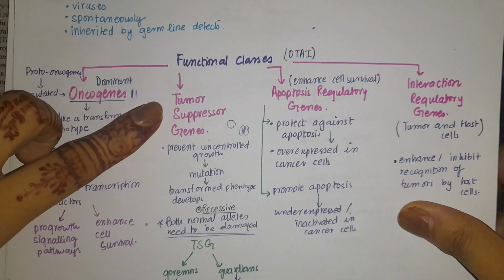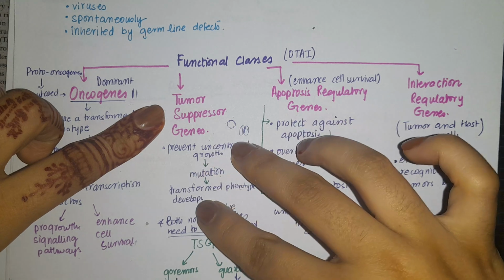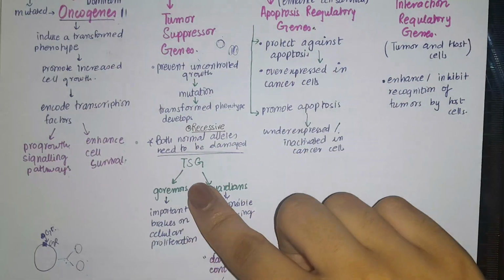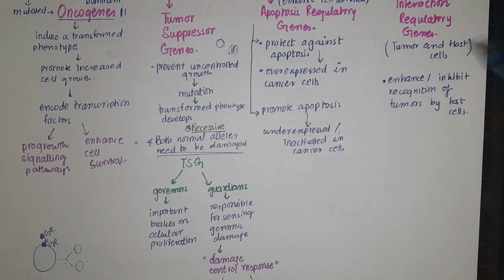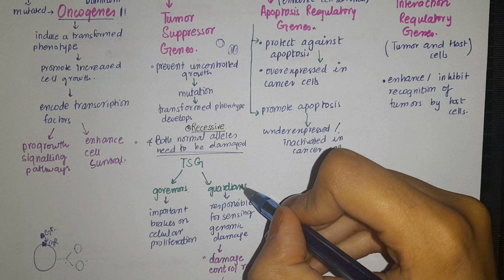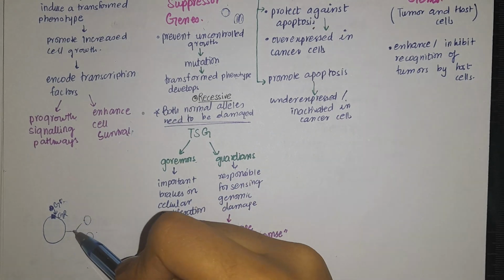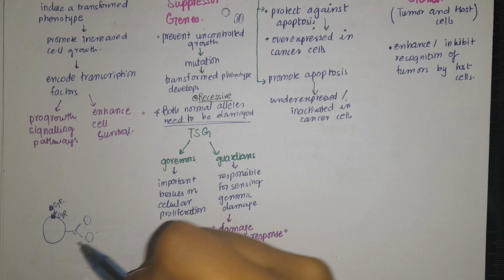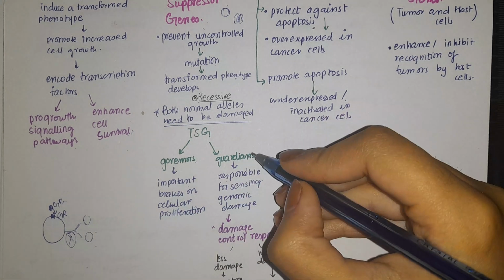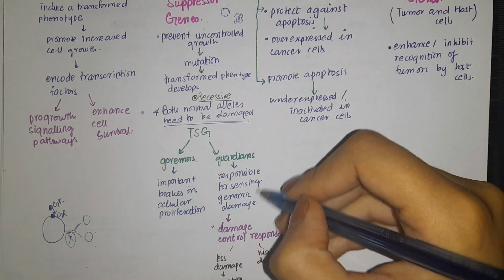So tumor suppressor gene is supposed to control the abnormal growth. Now, tumor suppressor genes can be of two types. They can be governors and they can be guardians. Governors put a brake on cellular proliferation. They put a brake on this mitosis that is taking place. They break this whole pathway. And guardians are responsible for sensing genomic damage.